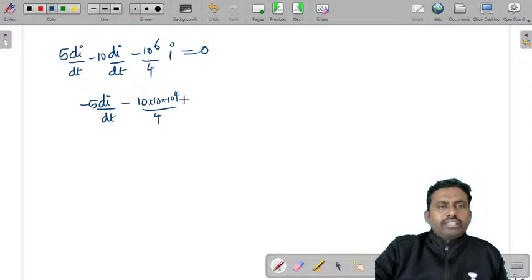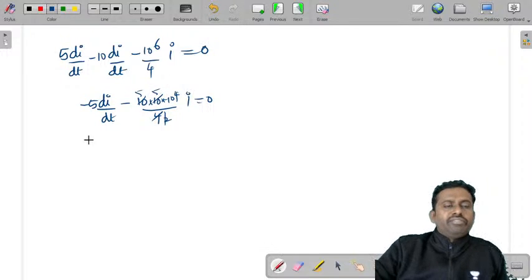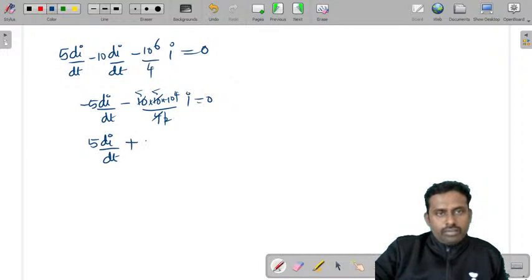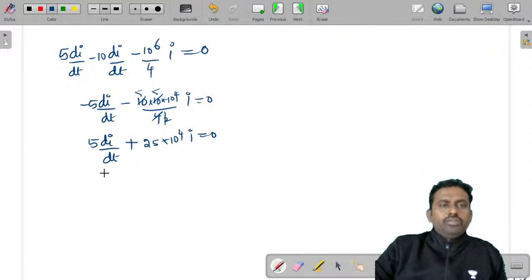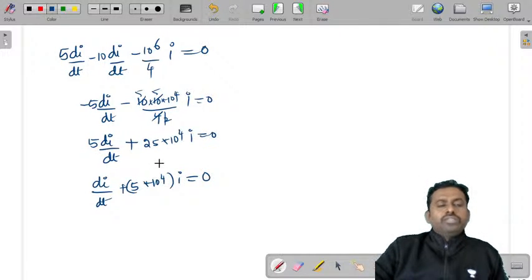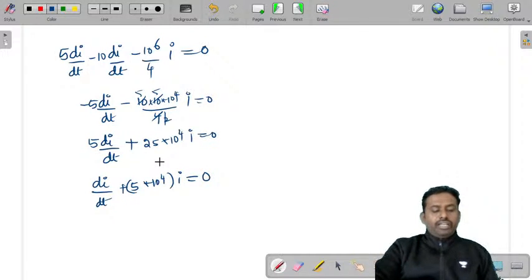So you can write it as 5 di by dt, taking common, minus 25 into 10 power 4 I is equal to 0. I can divide this by 5. So di by dt plus 5 into 10 power 4 into I is equal to 0. The same differential equation with RHS 0.